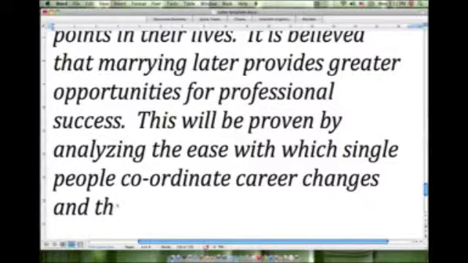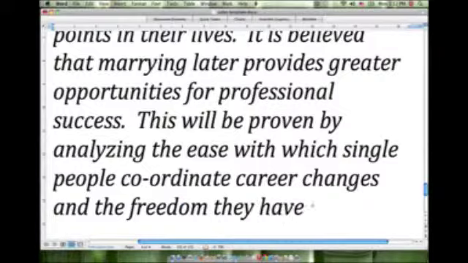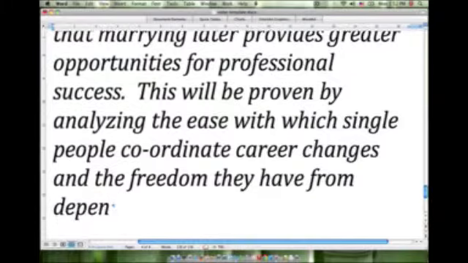So perhaps we would say something like, and the freedom they have from family responsibilities.